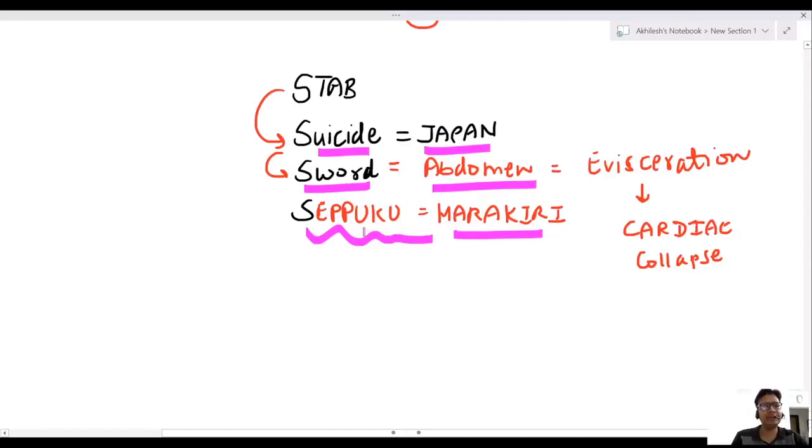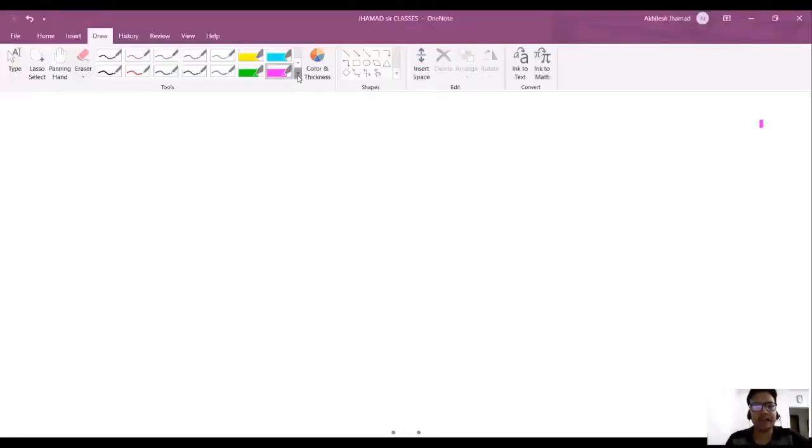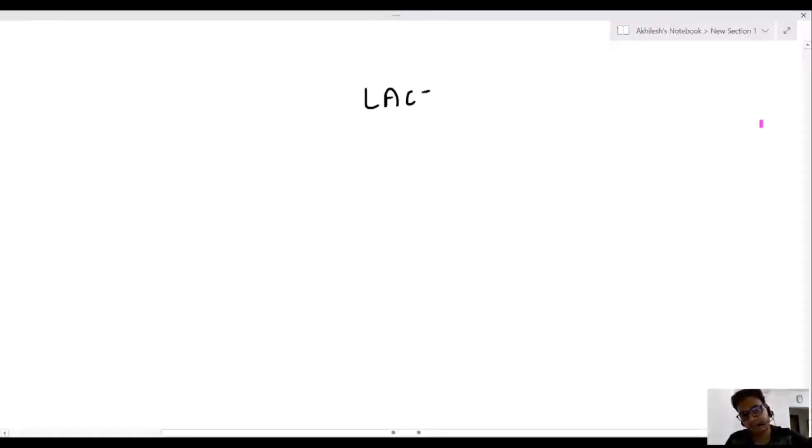What is the type of injury? It is a stab injury. Is it suicide or homicide? It is suicide, not homicide. It is a suicidal method in Japan known as harakiri or seppuku. Very, very important. Cause of death is cardiac collapse. Now I am coming to the last mechanical injury, that is laceration.